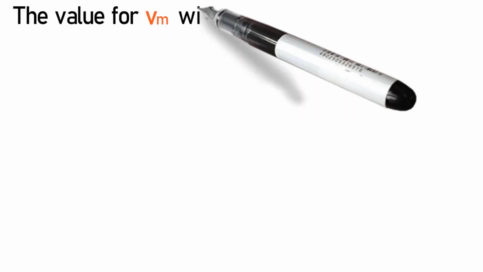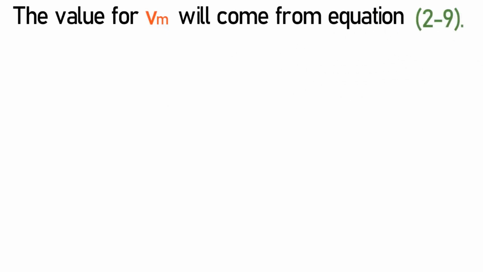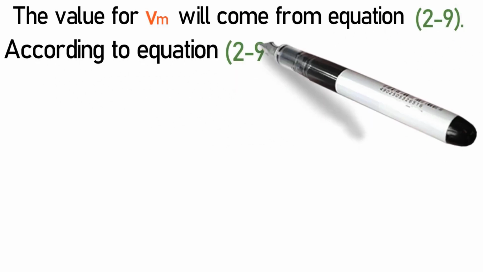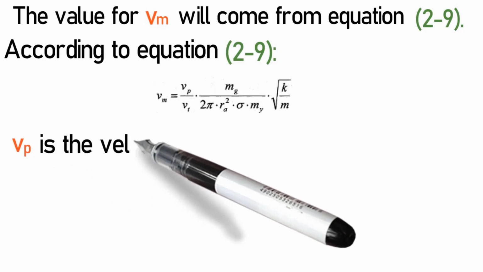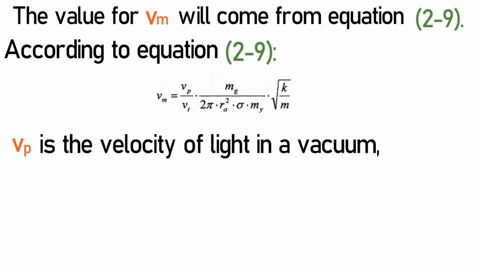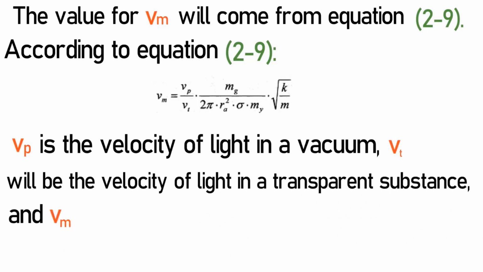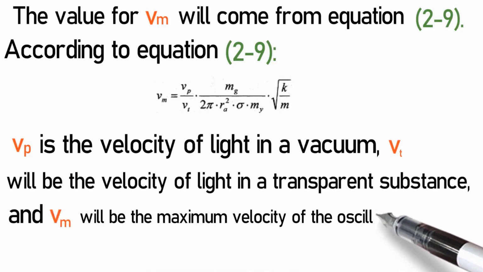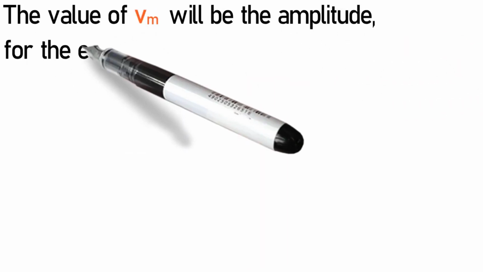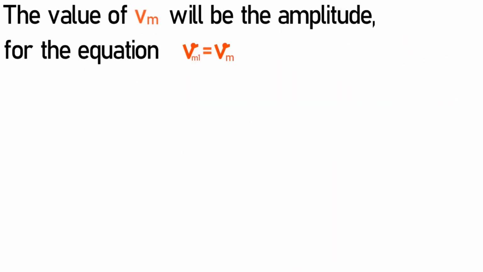The value for Vm will come from equation 2-9. According to equation 2-9, Vp is the velocity of light in a vacuum, V will be the velocity of light in a transparent substance, and Vm will be the maximum velocity of the oscillating molecule. The value of Vm will be the amplitude for the equation Vm1 equals Vm.